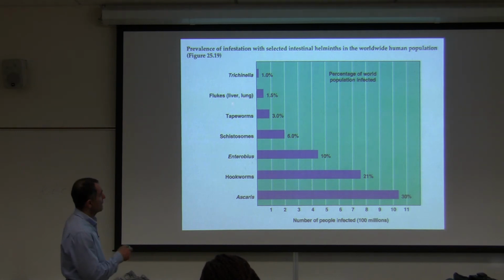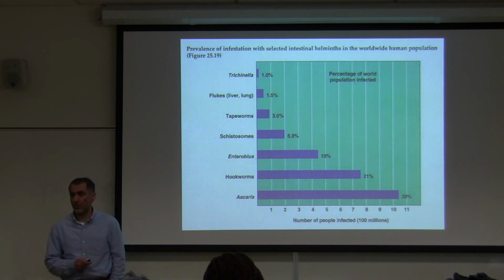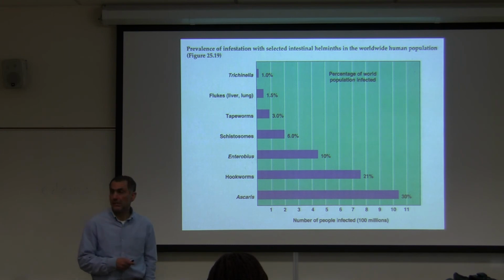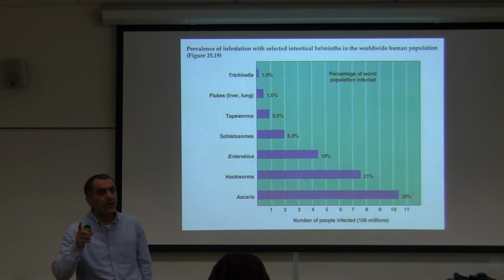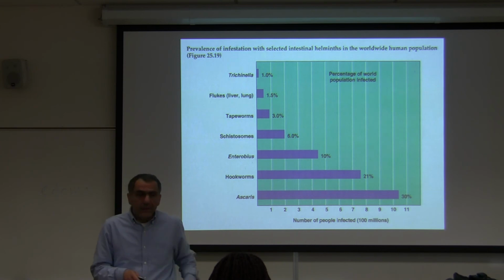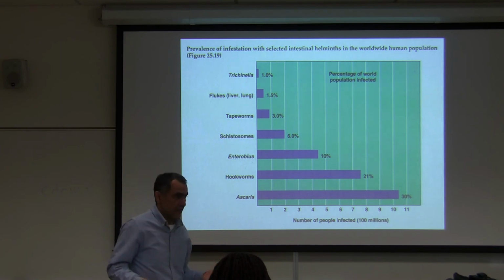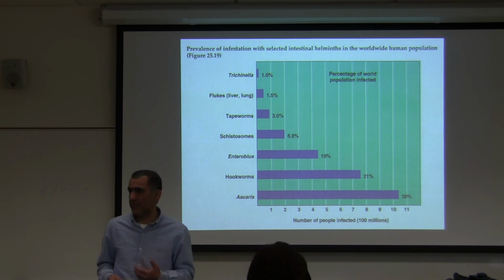I know schistosome has a different site. Liver and lung. Tapeworms 3%. Why do you think the number is so low? Very good. Because a lot of people on planet Earth have tapeworm, but they do not cause much damage. How many times have you had a tapeworm and gone to a doctor to be treated for tapeworm?